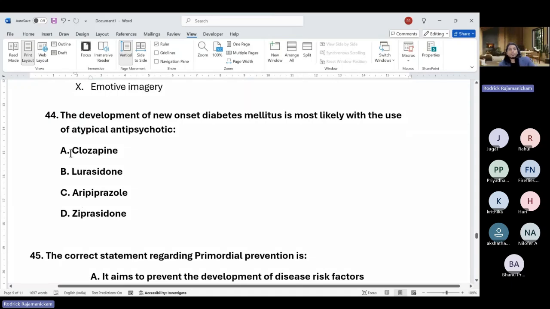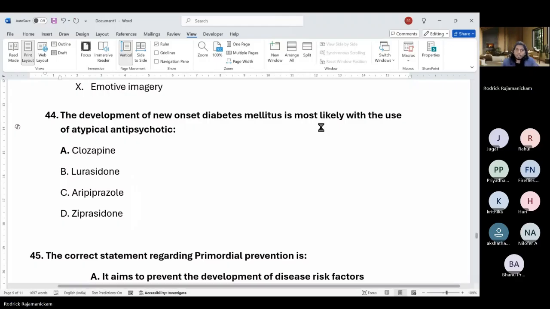Development of new onset diabetes is most likely because of which atypical antipsychotic: clozapine, lurasidone, aripiprazole, or ziprasidone? I'm not sure if you have any exposure to it. It is clozapine.